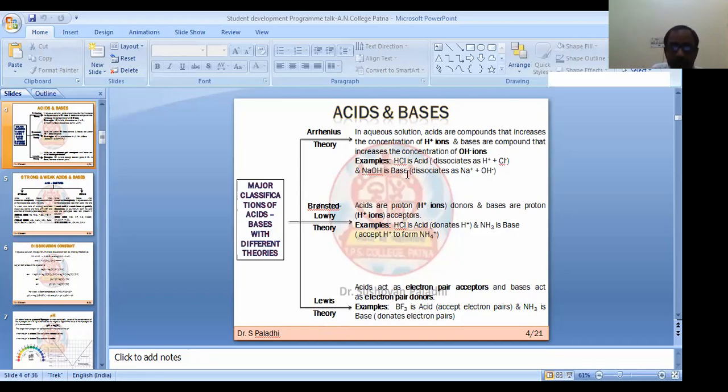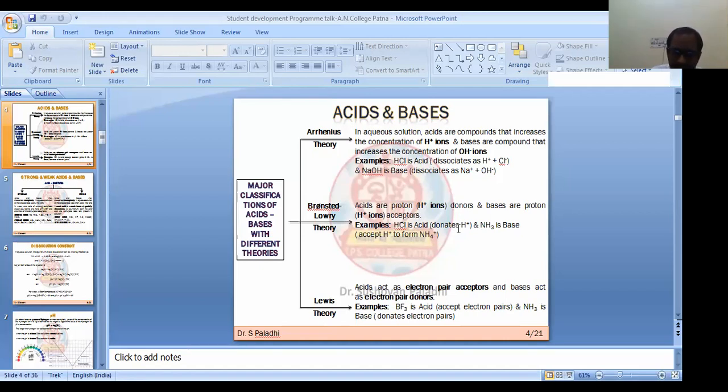What about NaOH? It will dissociate as Na plus and OH minus. But later it was found that some substances which do not provide any OH minus still behave like a base, according to their characteristics. So then Bronsted-Lowry made another theory, where they said an acid is a proton donor, that means H plus donor, and a base is an H plus acceptor. That means HCl is an acid, and ammonia, which can accept H plus, will act as a base.